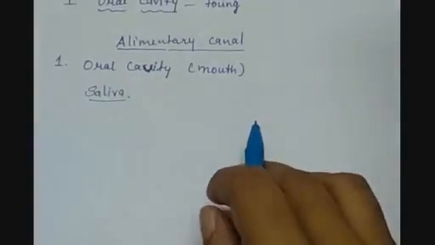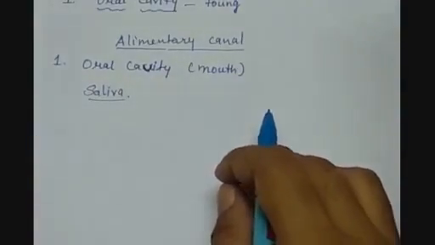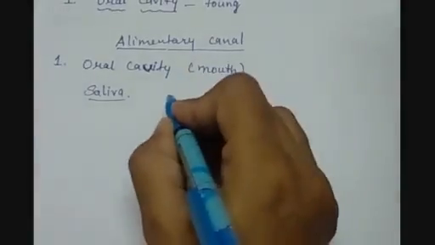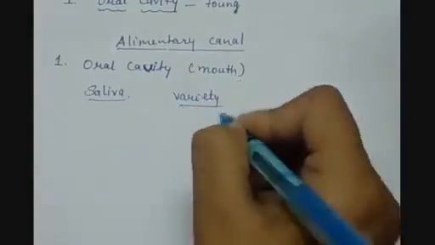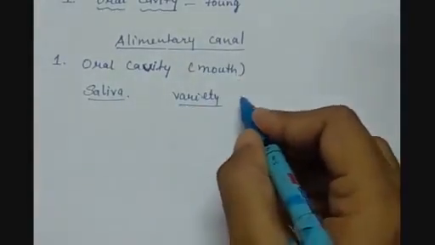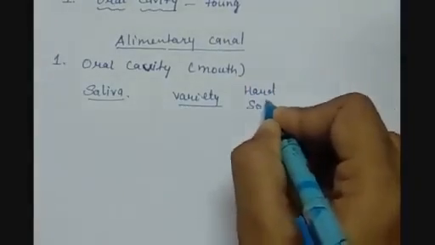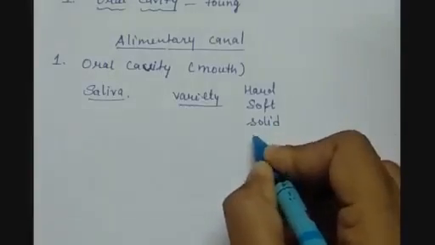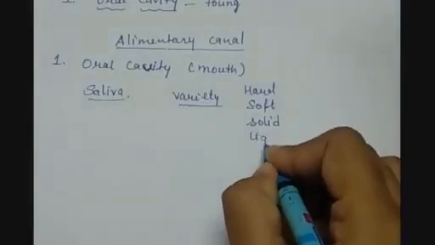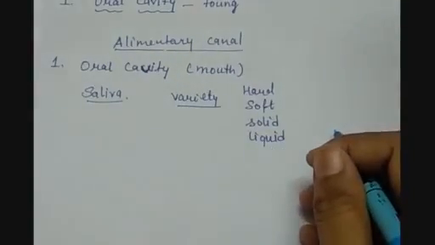Now, you all know that every human being eats a variety of food. Food can be hard, soft, solid, semi-solid or liquid. It can be of any type, any variety.